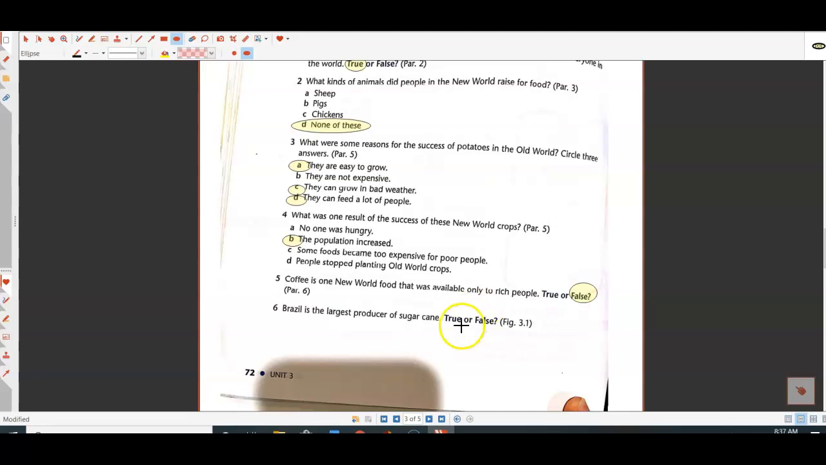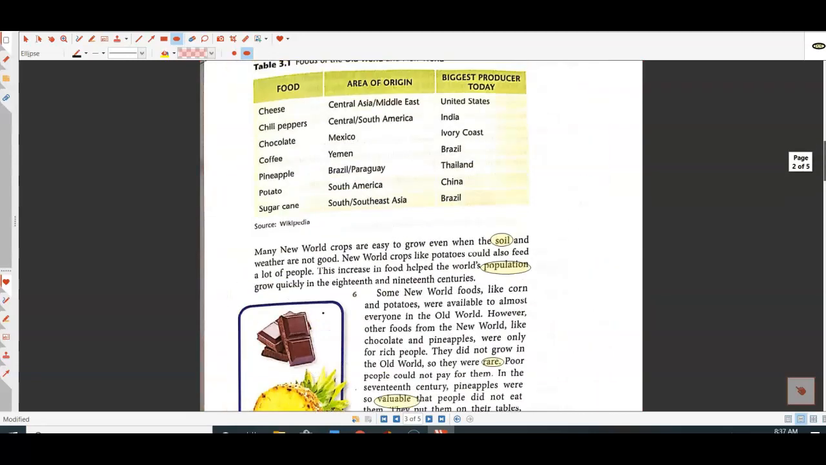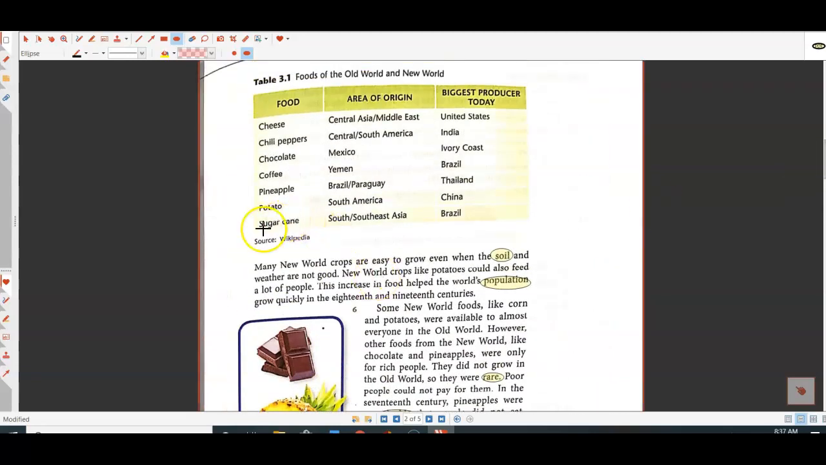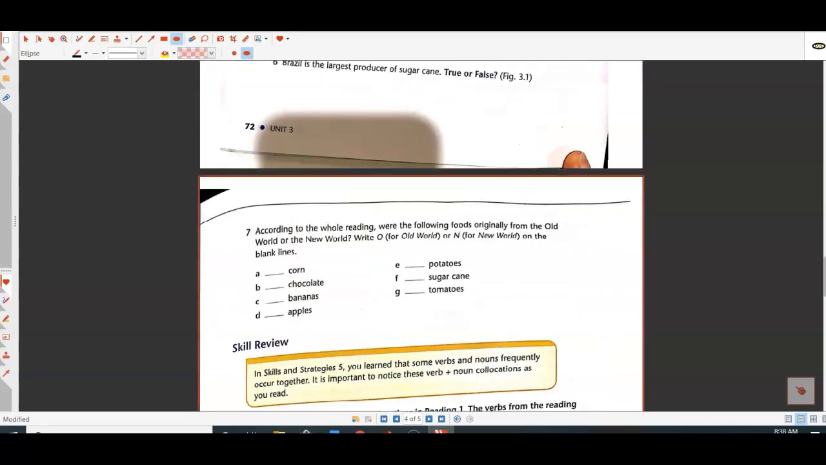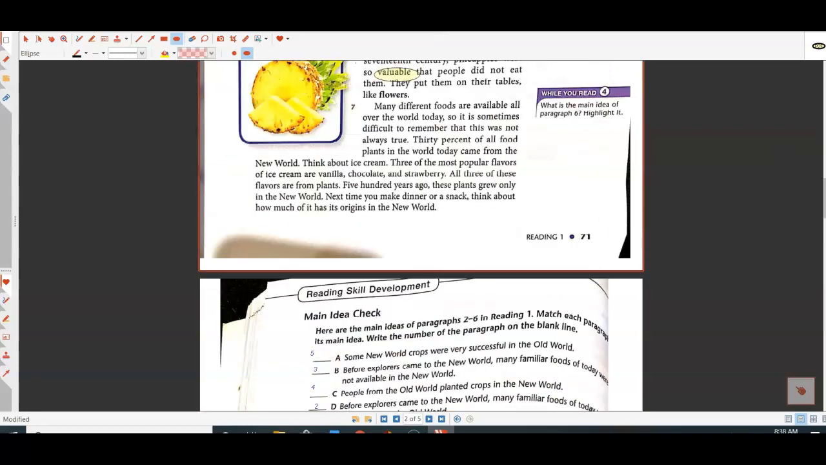Here we have a question about figure 3.1. That's the table. Brazil is the largest producer of sugar cane. So we could actually just quickly check that one now before we read paragraph 7. So here we have sugar cane. It started in South or Southeast Asia, and the biggest producer today is Brazil. So we will mark this one true. Okay. Now let's read paragraph 7.